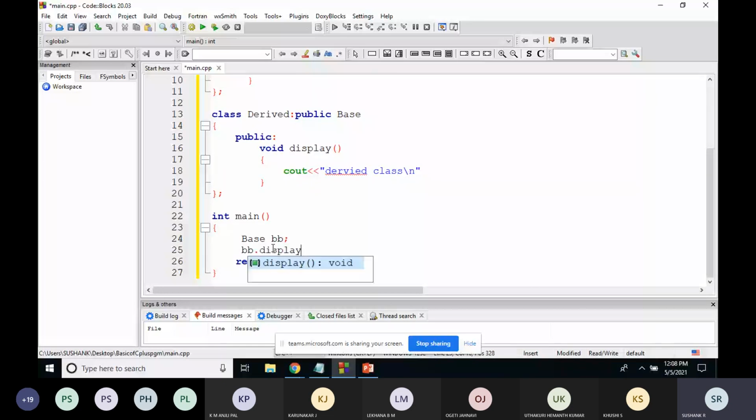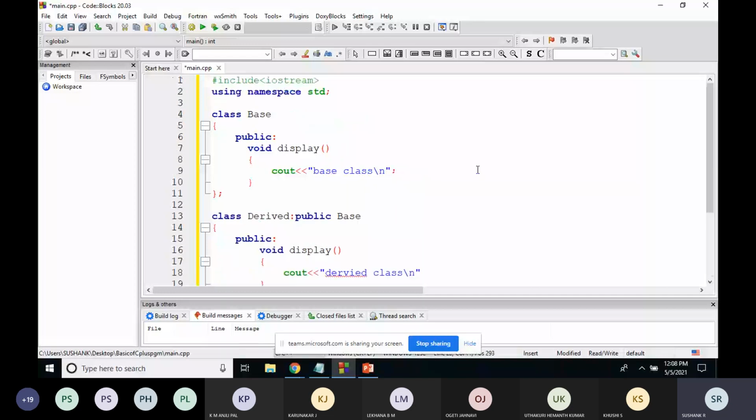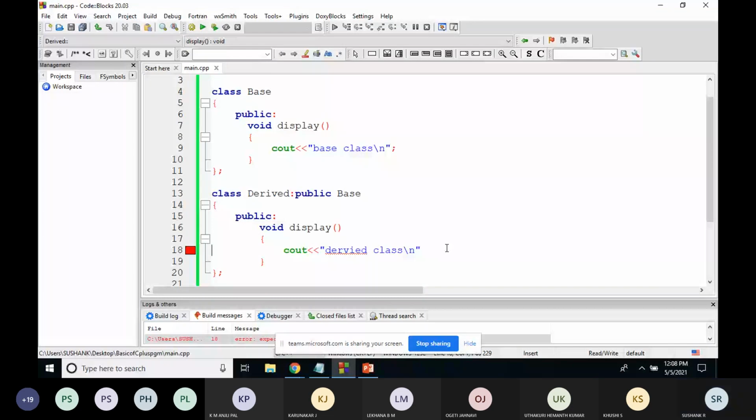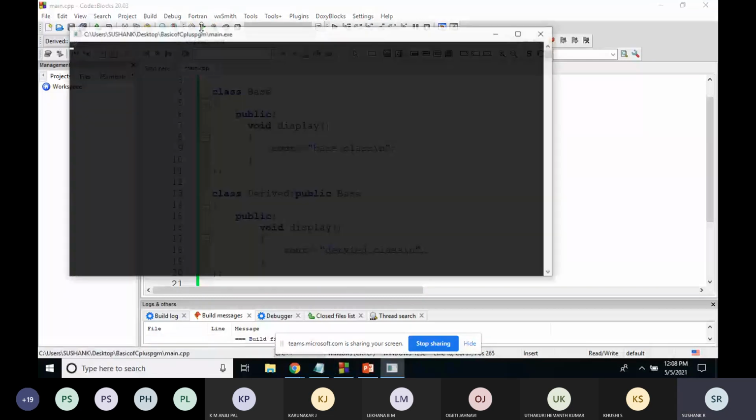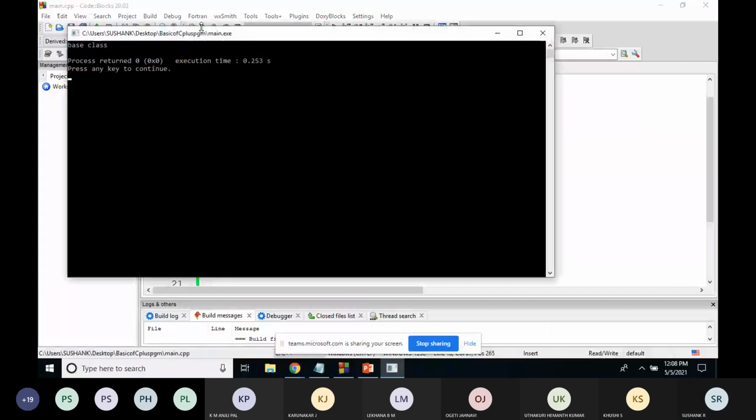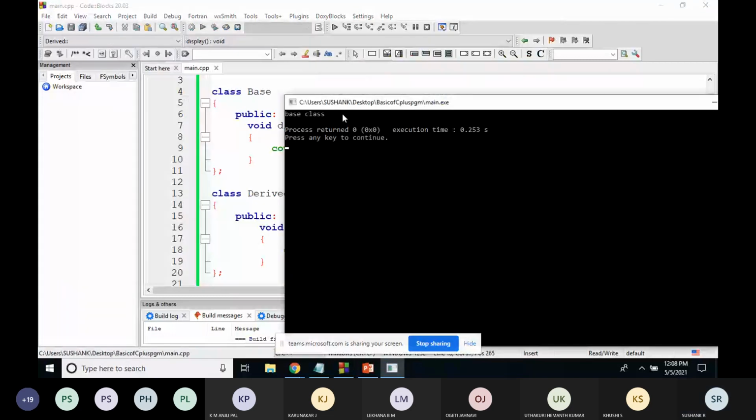You know that I've created an object of base class, and if I print this, I'll get this as the output because I'm accessing the display function. I'll build this. The semicolon is missing. I'll build this and run this. The output is base class.